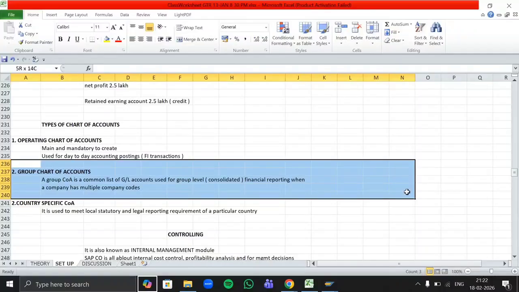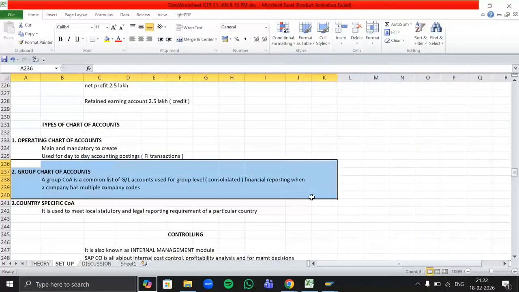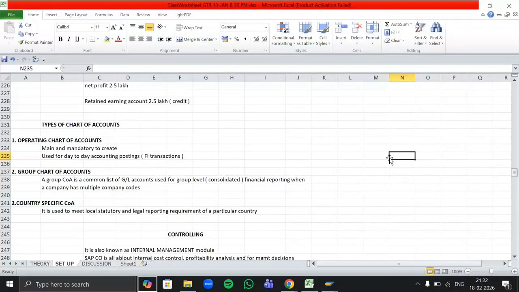So they are known as common GLs between two different company codes that you can use. Okay, that will link both company codes together, right? Yes, exactly. So that GL numbers will be the same for the Indian based company as well as the US based company. Okay, that is for the group. And if you want to define country chart of accounts, then how does it work?